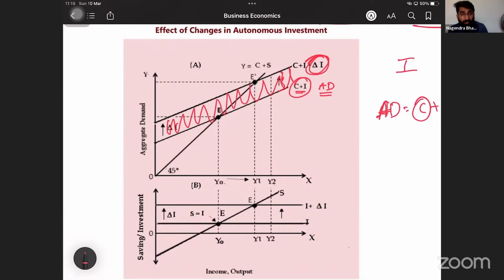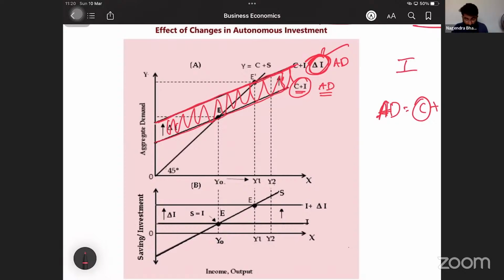Because of this delta I, aggregate demand did shift here. Aggregate demand got shifted to this line. This was the line, the initial aggregate demand. Because of additional investment, aggregate demand did shift here. It got shifted upward. It did shift upward.